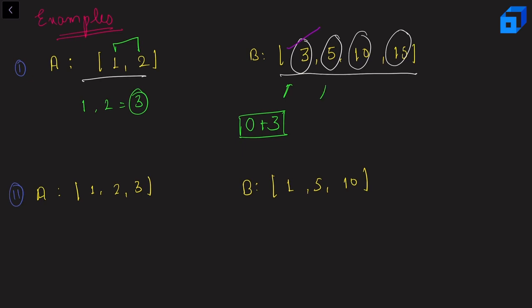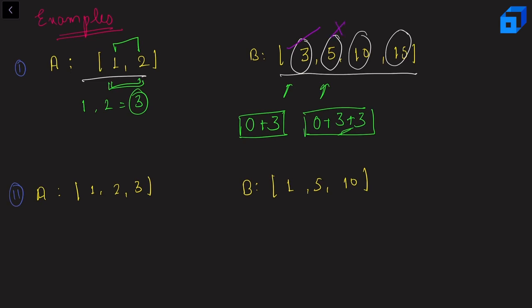Now let us talk about this item. So again, we have 0 amount of money. We choose these two as our pair, and again I'll add 3. Now again I'll choose these two as my pair because I don't have any other choice, right? So I'll add 3. So I'll see that I got 6 here, but I need to create 5. So it is clear that I cannot make 5 here. So we cannot create 5 out of 3, 3, 3, 3.